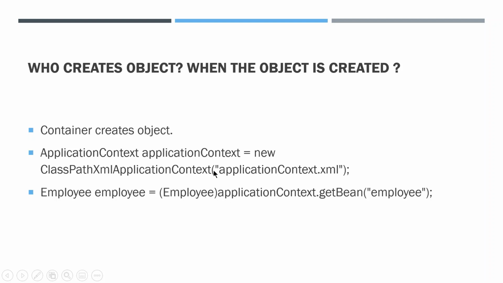So when is the object created? In this case we are using application context, right? So when we create the object of application context, the object is created. Instead of application context, if there is a BeanFactory, in that case it's lazy loading, and application context is called early loading. In case of BeanFactory, when we call the getBean method, at that time the object is created.